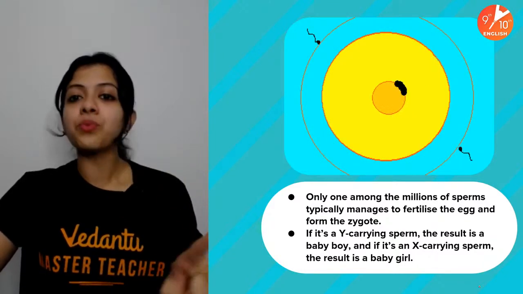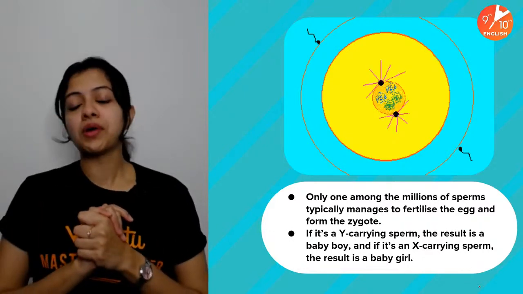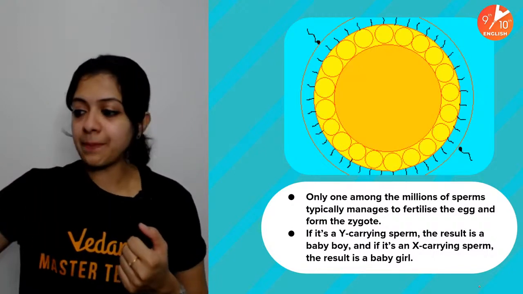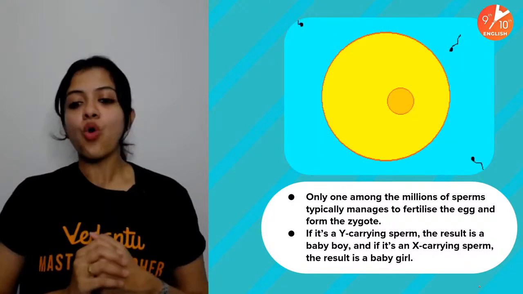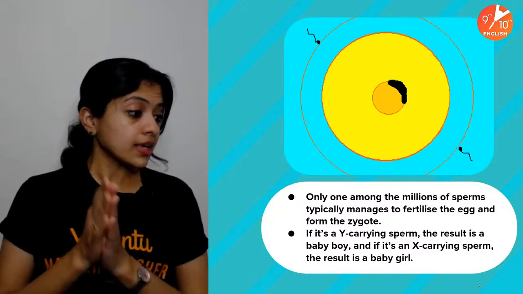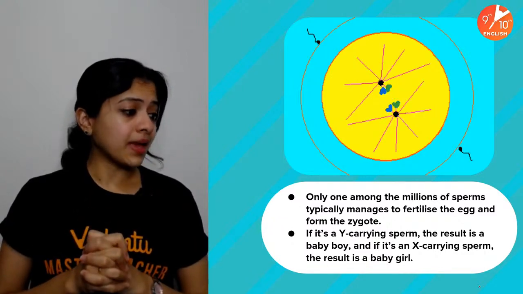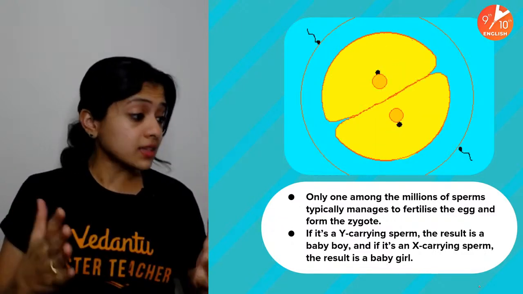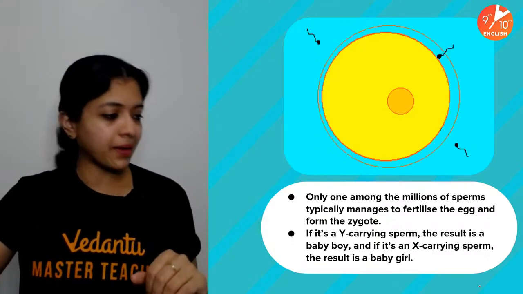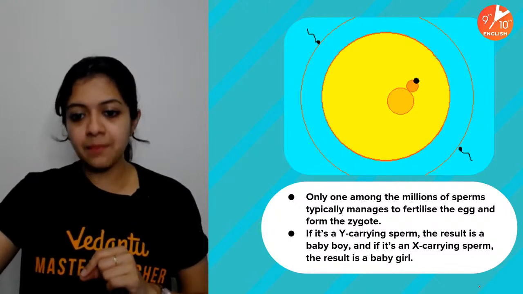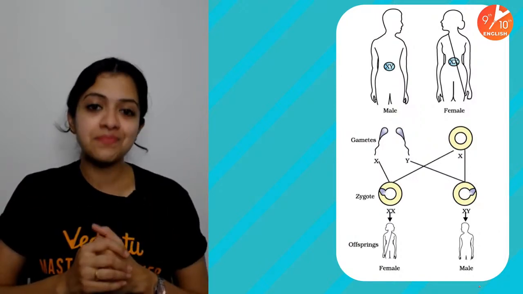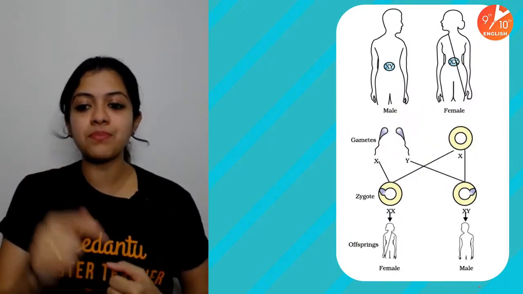So children, in one word, tell me the answer. Now the question to you is, in human beings, what decides the sex of a baby? Who's going to tell me the answer to that? Yes. Male. What do you mean male? Father, yes, exactly. The father, or the male parent, determines whether the baby is going to be male or female. Rather, the gametes contributed by the male parent decide whether it's going to be a female or a male.